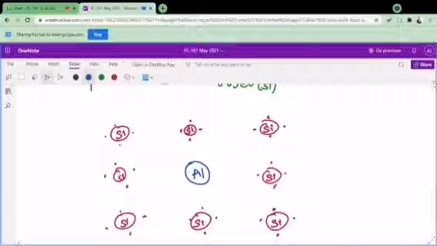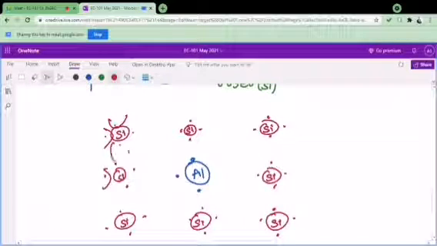Now we all know the number of valence electrons in aluminium is 3, so we will have only 3 electrons over here. So now let's see the bonding. The covalent bonds will be formed like this.